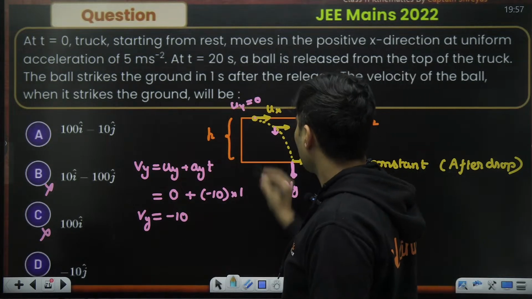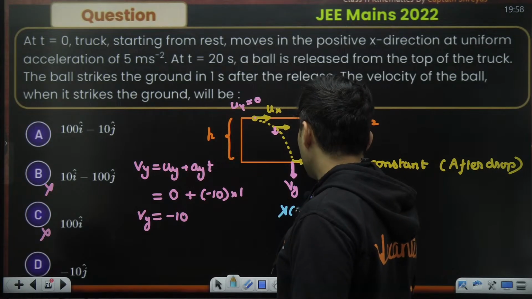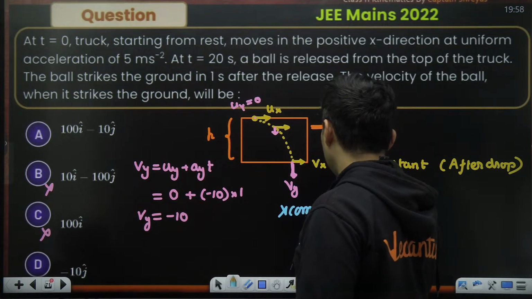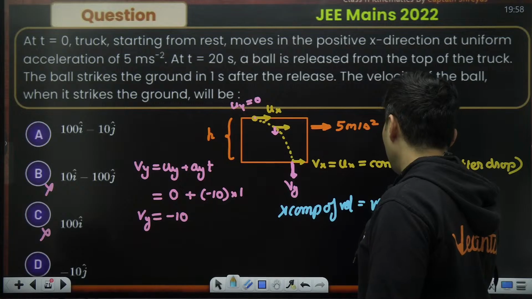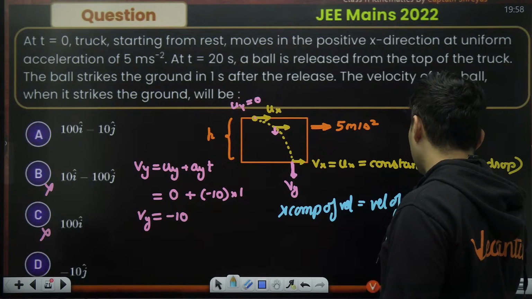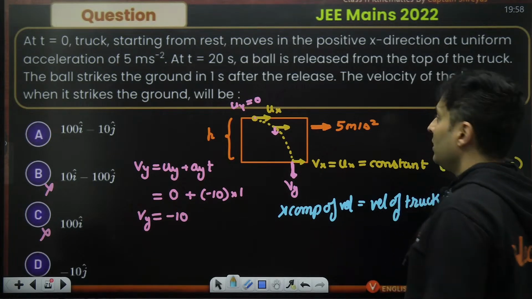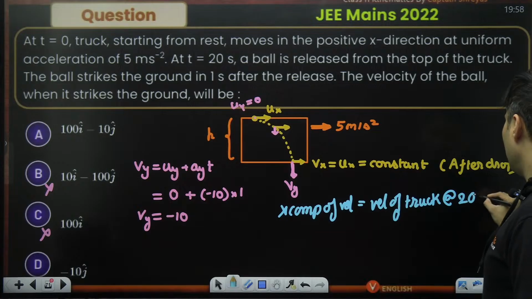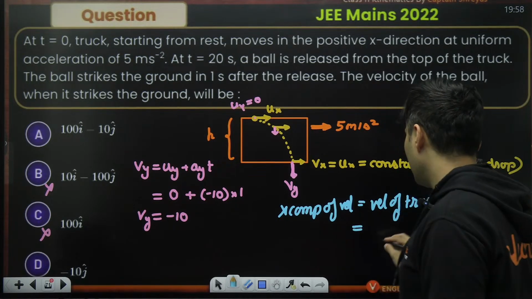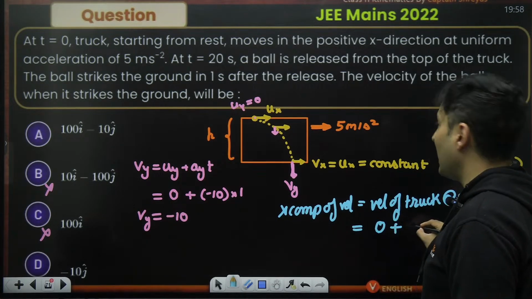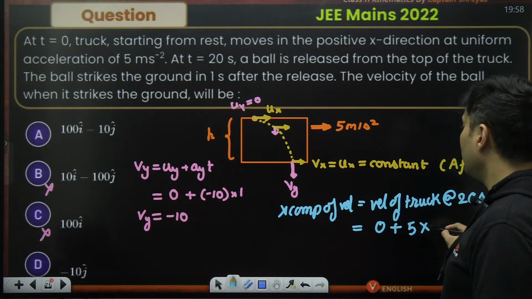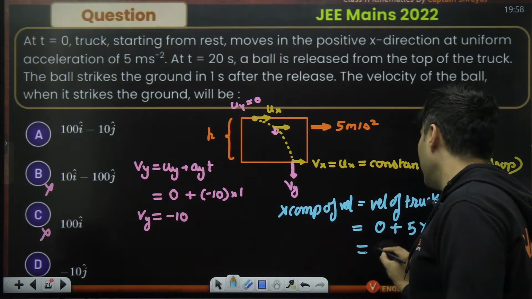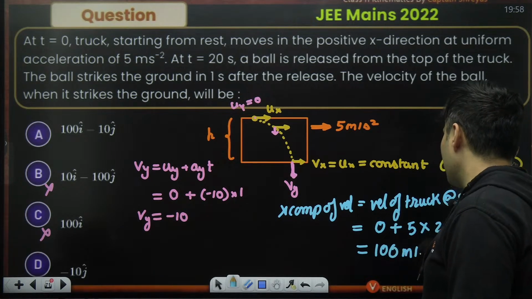If you want to find the x component, the x component of velocity is the velocity of the truck at 20 seconds. The velocity of the truck at 20 seconds is u plus acceleration, which is 5, into the time, which is 20. So 20 into 5 is 100 meters per second.